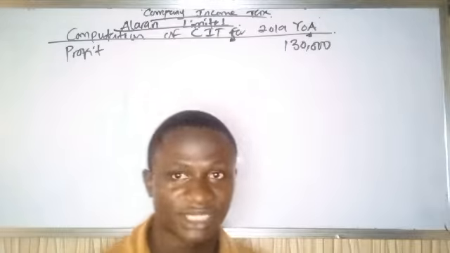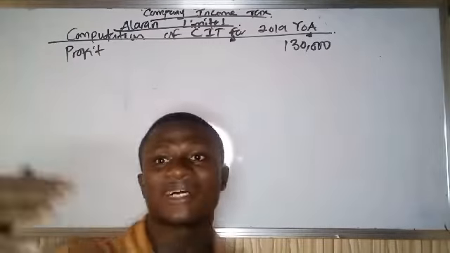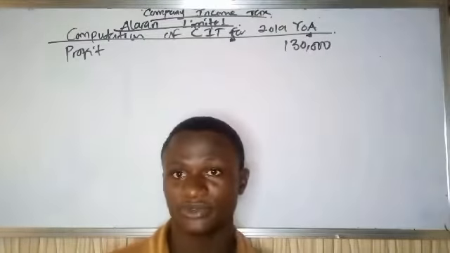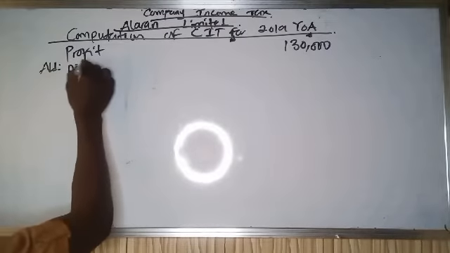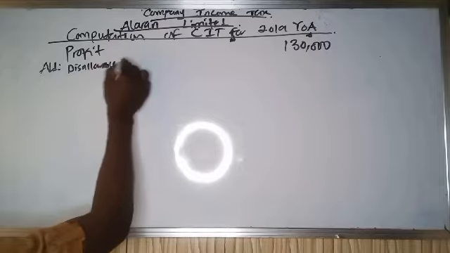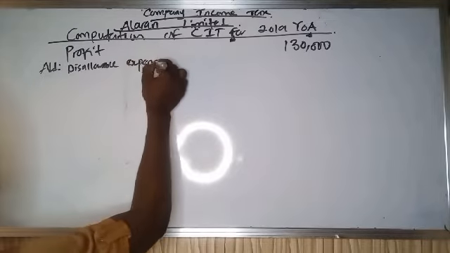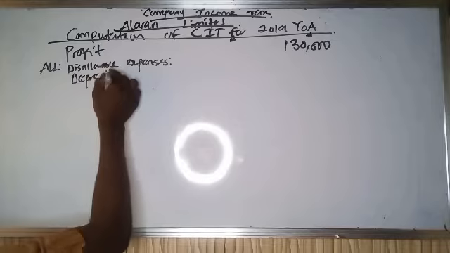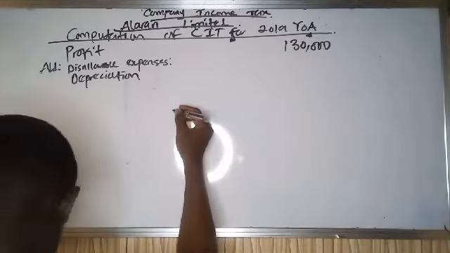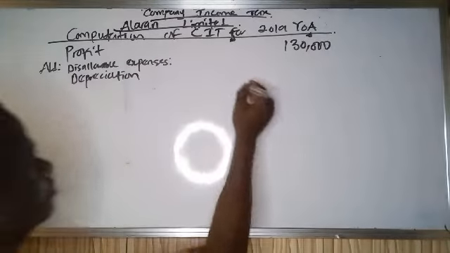I've already explained it. So what are we going to do? We are going to add back disallowable expenses because they have reduced the profits. So let's do add disallowable expenses, which are depreciation. My depreciation from this question is 50,000.